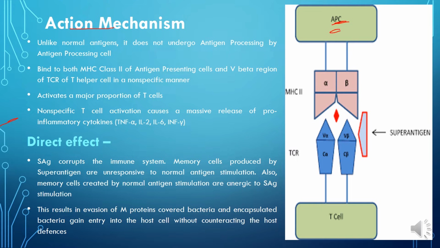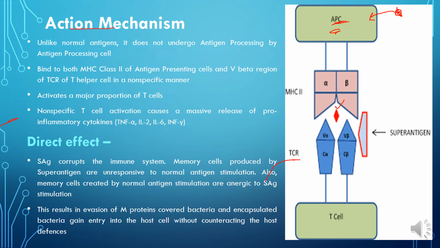Normally what this antigen presenting cell does is, if there is an antigen, it phagocytizes the antigen, breaks it down into antigenic peptides, and then presents that peptide to the T helper cell.